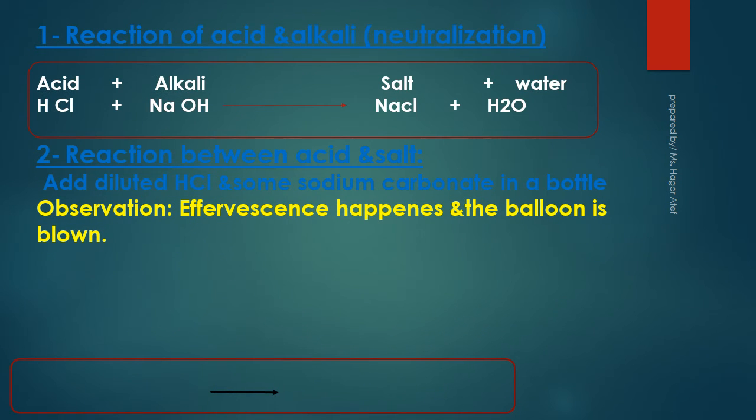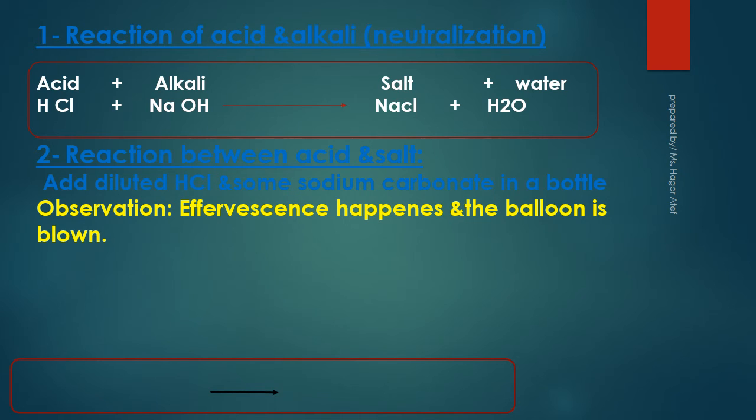Number 1, reaction of acid and alkali, neutralization reaction. Neutralization reaction is a reaction between acid and alkali to form salt and water. For example, the reaction between hydrochloric acid and sodium hydroxide forms sodium chloride, salt, and water. HCl plus NaOH gives us NaCl plus H2O.